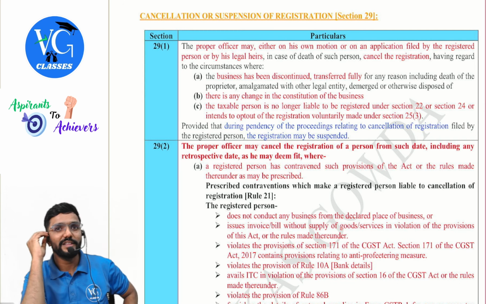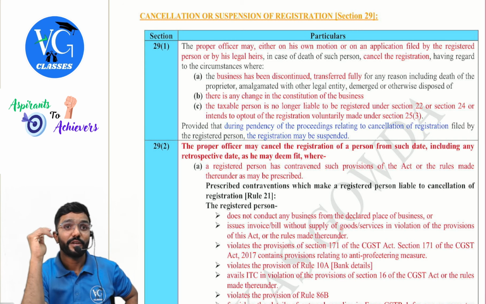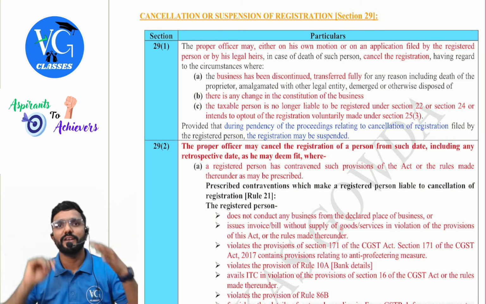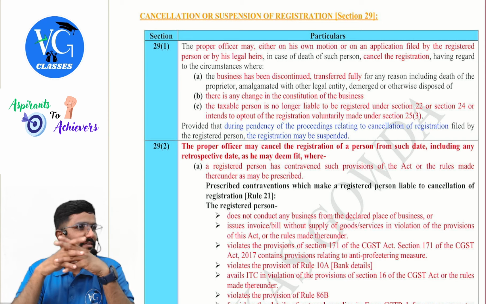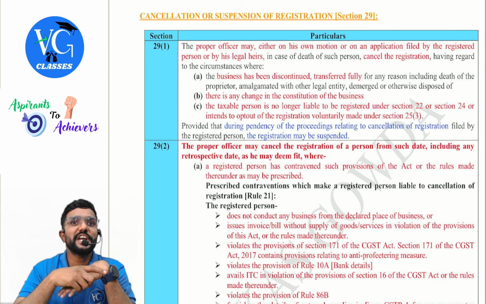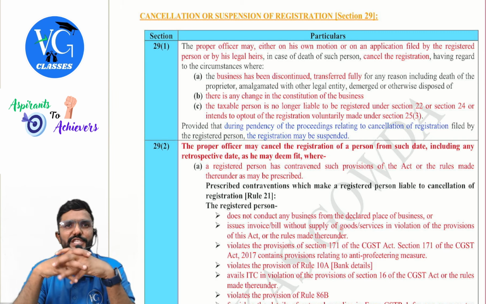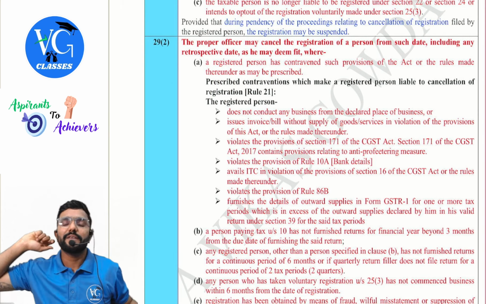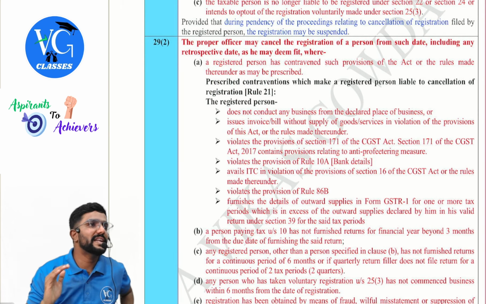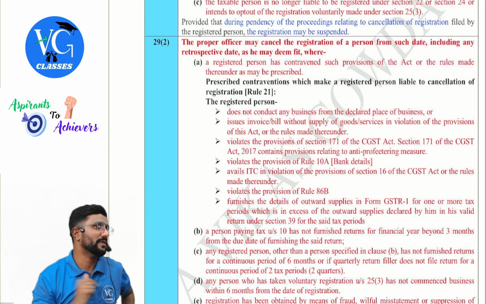Even in your colleges and all, they do, hey, you're suspended for 2 days, 5 days, 10 days and that. Okay. You are not completely removed from college. Suspended for few days. Now, sir, what if I myself have applied? We have seen. Now, proper officer initiated. When will he initiate? Only if I have violated any provisions of GST law. Even in that case, guys, he cannot straight away take action against me. First, what will he do? Issue notice. Wait for my reply. Only then he can take a final call.